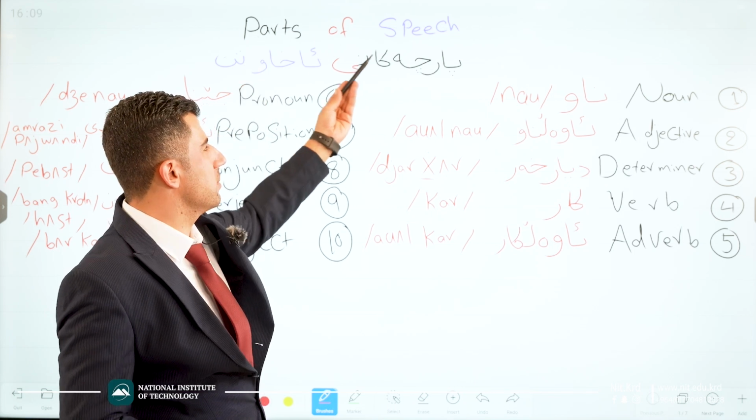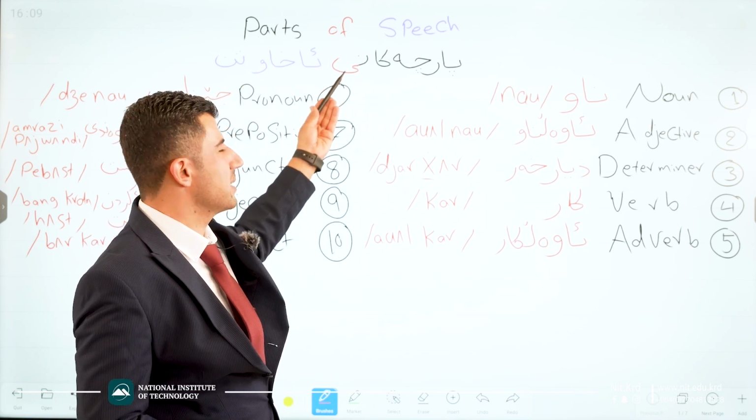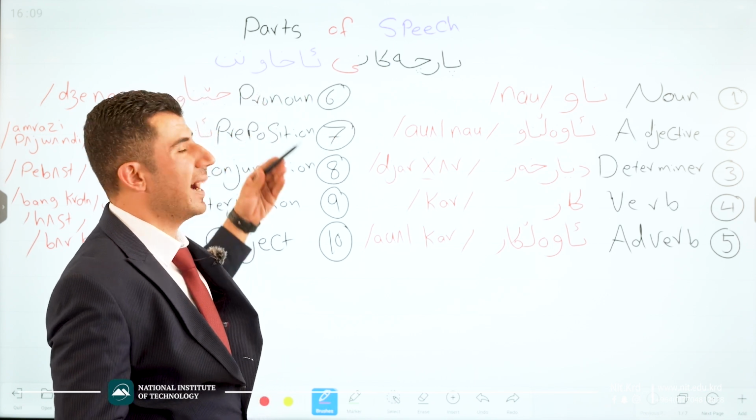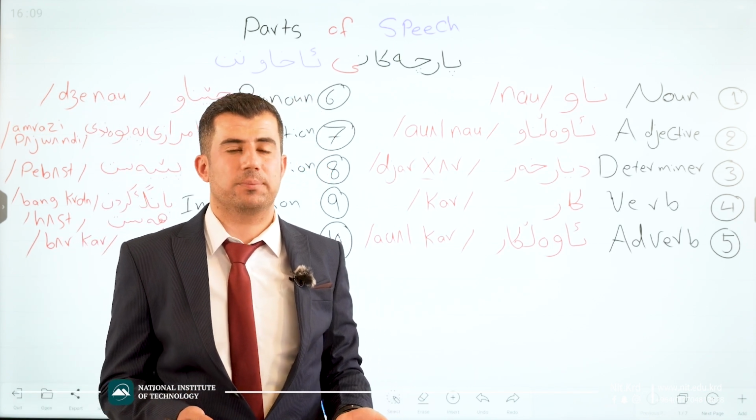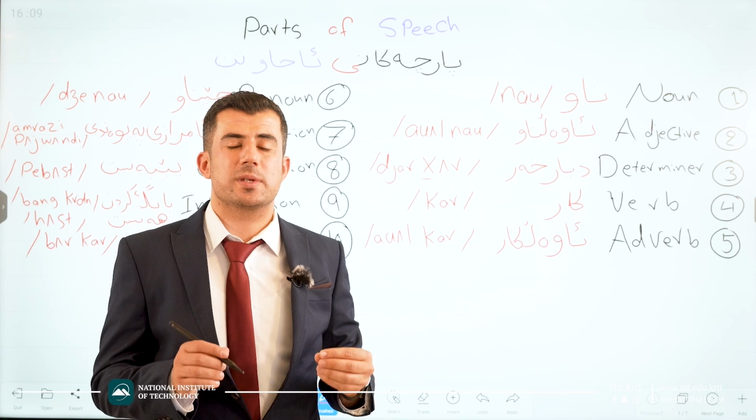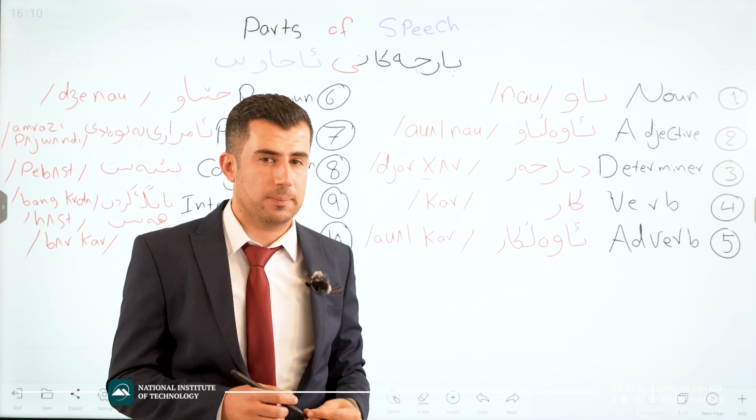Okay, parts it means parça, av it means ye, speech it means akhawten. Parça kani akhawten. Good. In Kurdish we say parça kani akhawten.